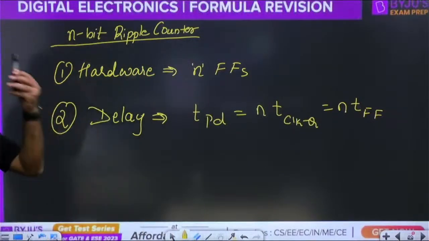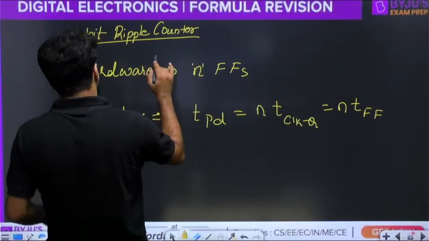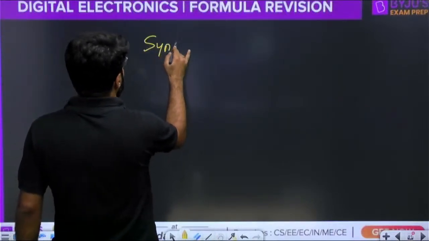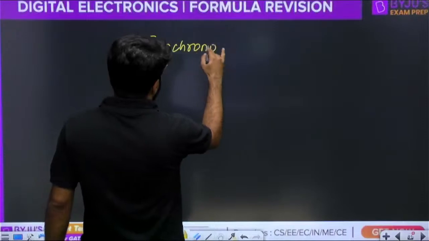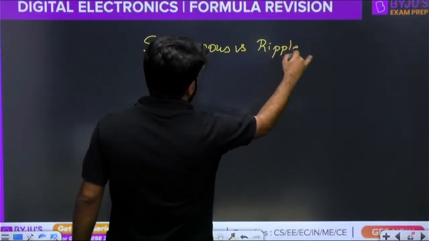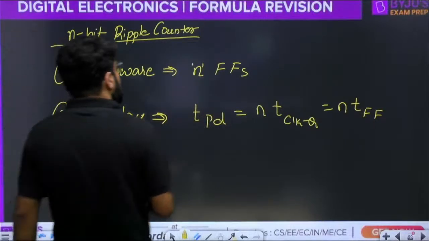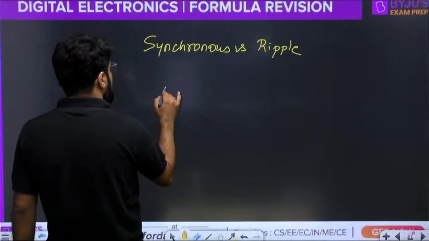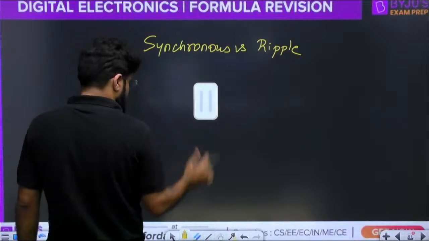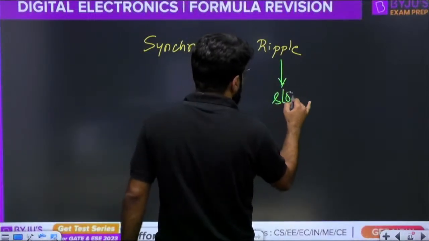So what is the comparison between synchronous and ripple? Clearly ripple is taking more delay, more time. It is slow, more delay.